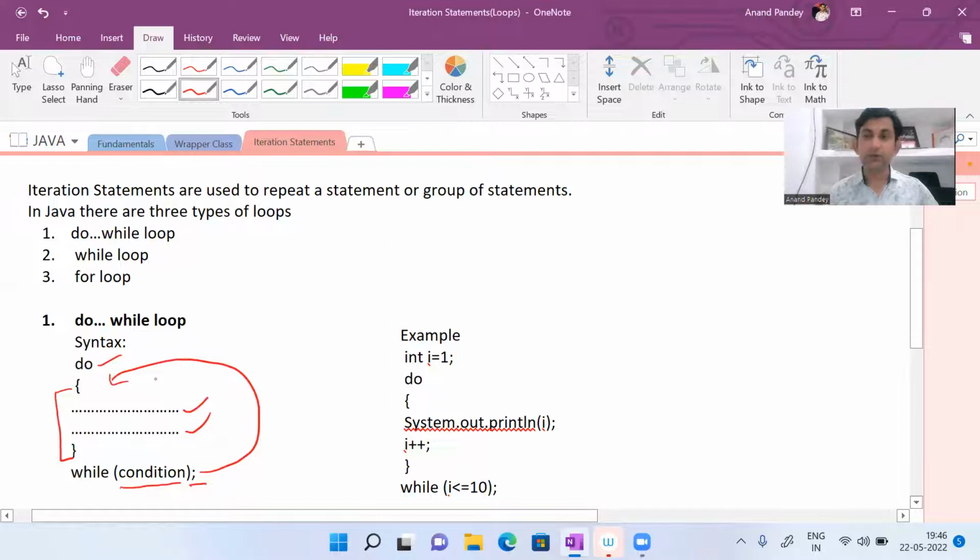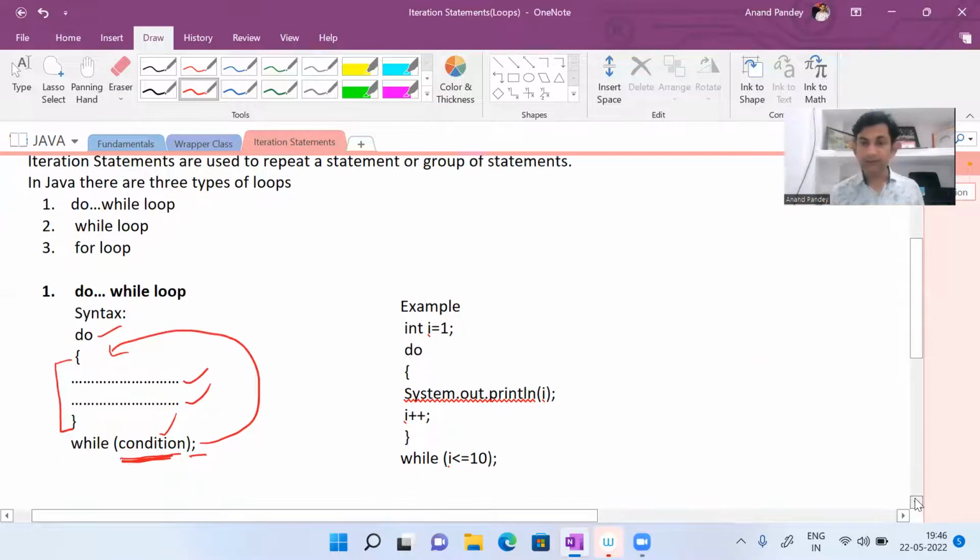फिर से वापस control do block में जाएगा. And again the statements written within do block will execute. जो statements हमने do block के अंदर लिखे हैं वो फिर से execute होगी. फिर ये condition check होगी. If this condition is true, control will go back to do block again. Again these statements will be executed. फिर यहाँ control आएगा, condition check होगा. अगर condition true है तो control वापस जाएगा. And this process will be repeated until this condition is false. So this is the working of this.